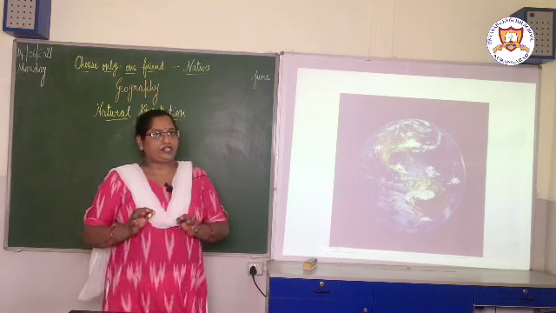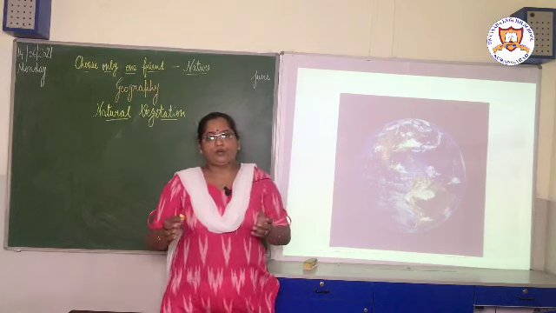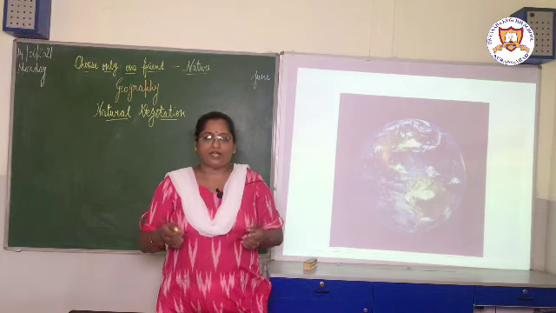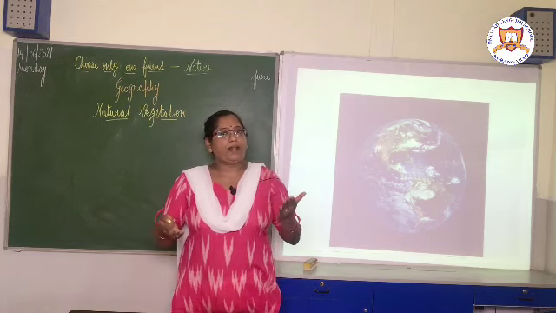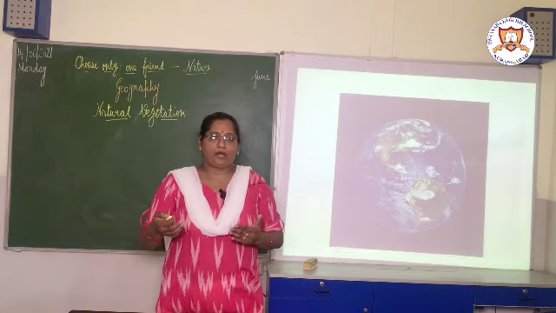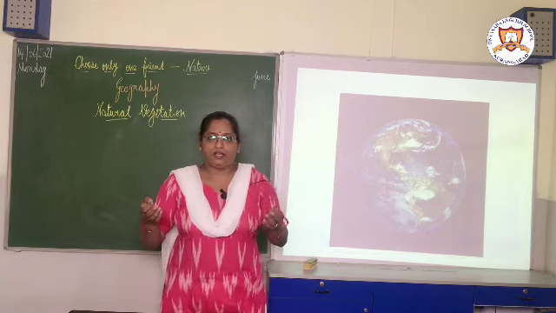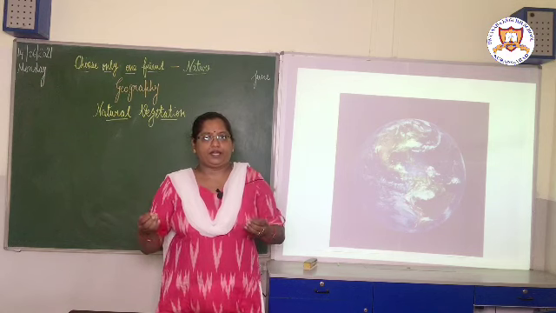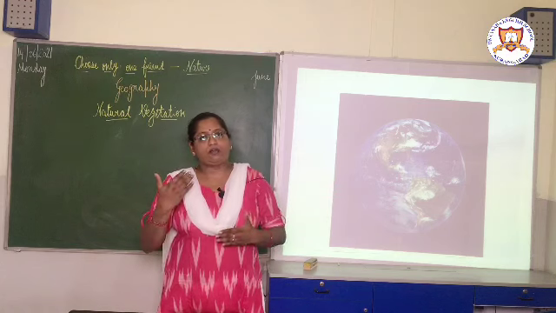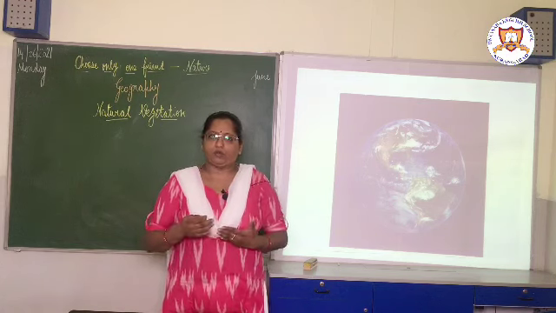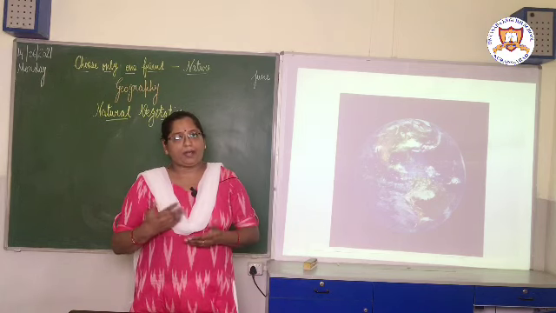Now we will see what is natural vegetation. Before that, as we told you, in the pandemic we have known the importance of oxygen a lot. So what are we doing? We are planting more trees. We are at home and we have spoiled our Mother Earth by using plastic, by using unnecessary materials, and because of that we were facing global warming. Not only that, but now we have faced the problem of oxygen supply also. So that's why we have known more importance of oxygen, and we are planting trees.